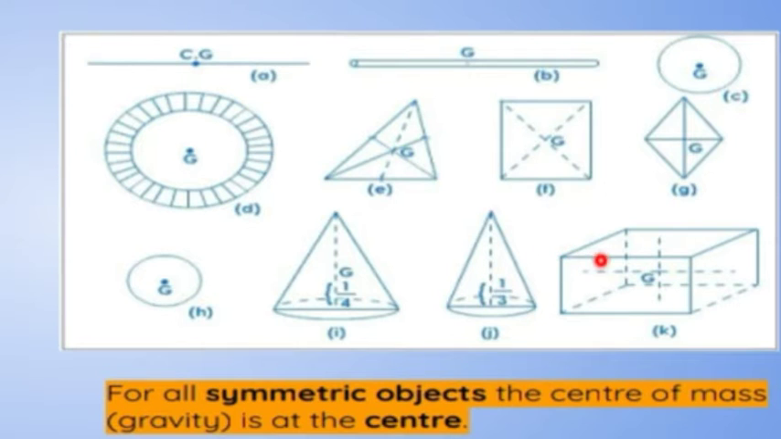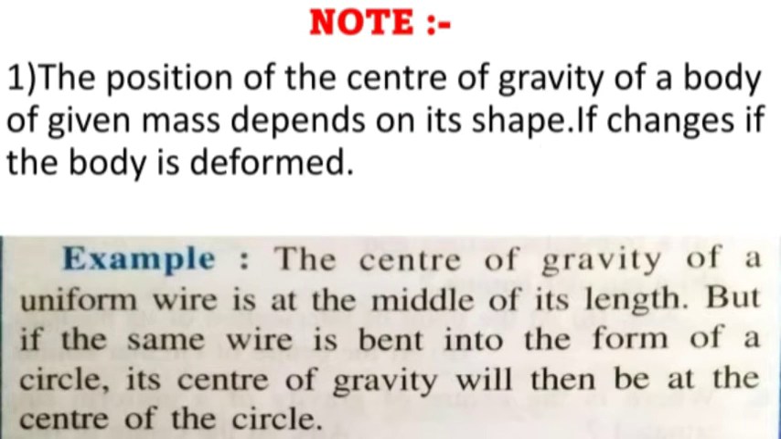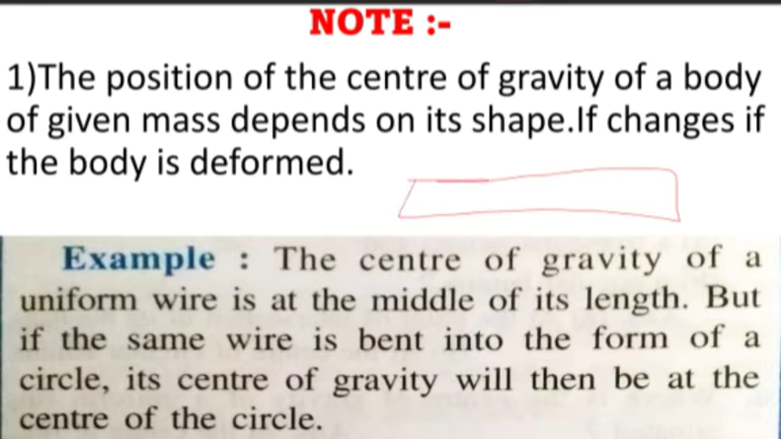Now, for all symmetric objects, the center of mass, that is gravity, is at the center. You can see center, center, center, center. Everything is at center. Now, note, the position of the center of gravity of a body of given mass depends on its shape. It changes if the body is deformed, means if the shape is changed. The center of gravity of a uniform wire is at the middle of its length. Now let's understand it. Suppose this is a wire. Just take it as a thin wire, and center of gravity is this.